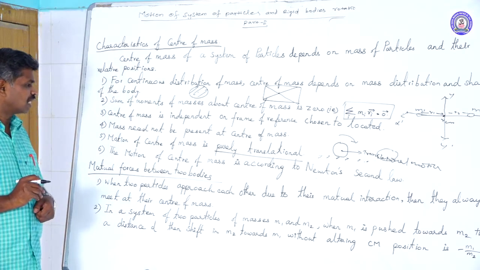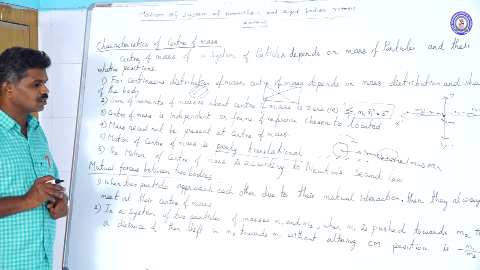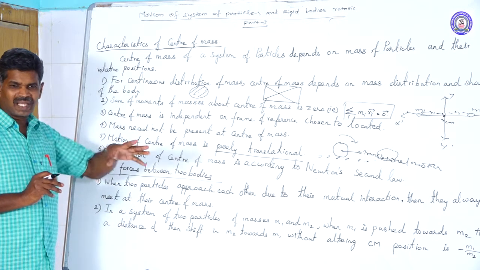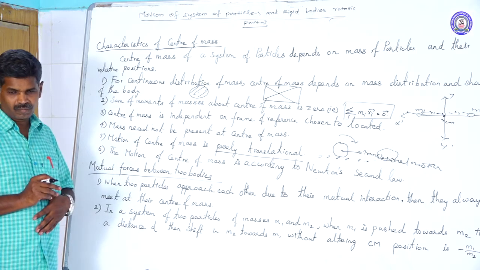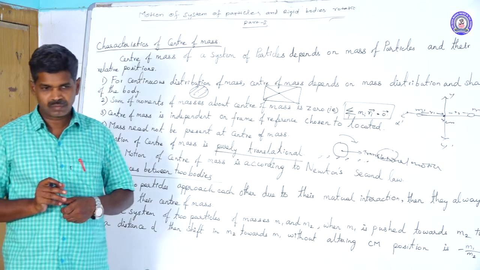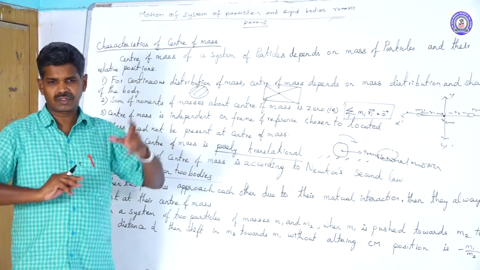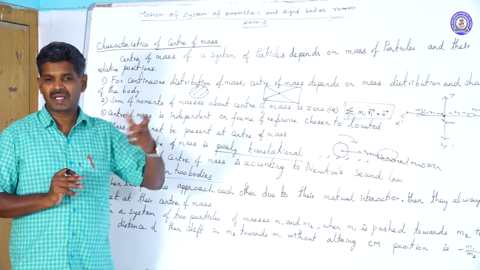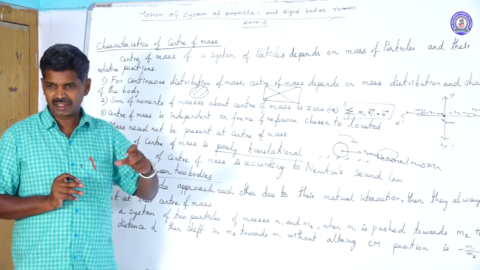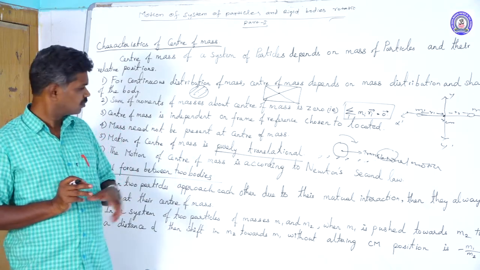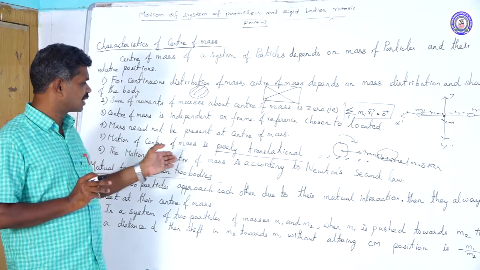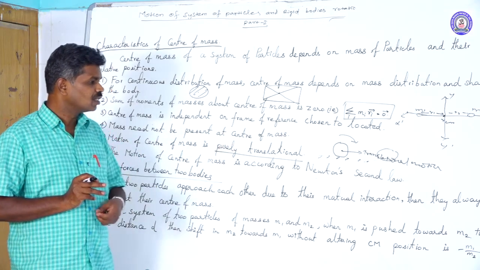Okay. Next, the motion of the center of mass obeys Newton's second law. If the center of mass is accelerated, the acceleration is proportional to the applied unbalanced force. This is given by Newton's second law. That is the sixth point: the motion of the center of mass is according to Newton's second law.